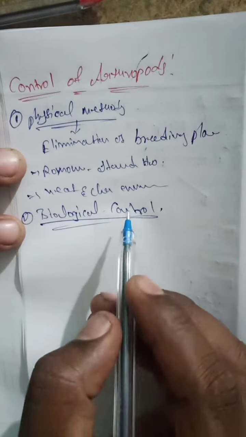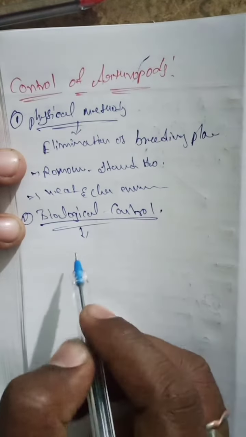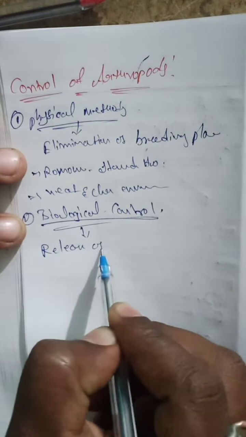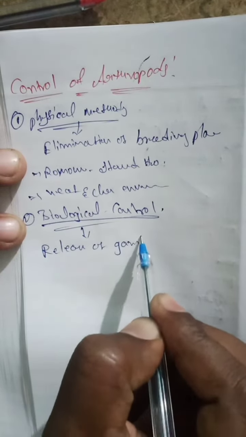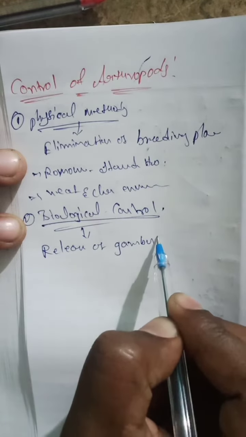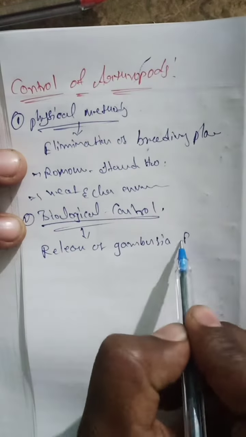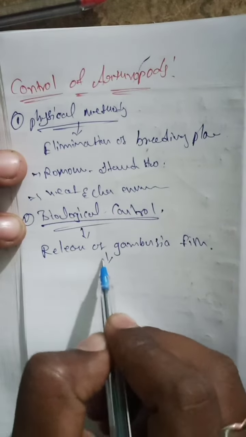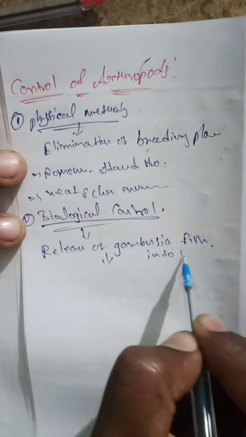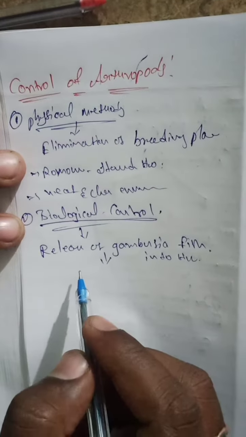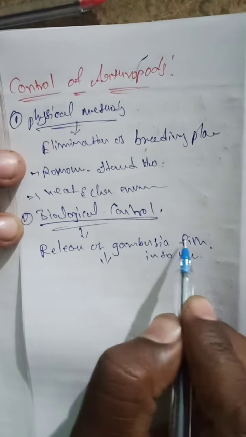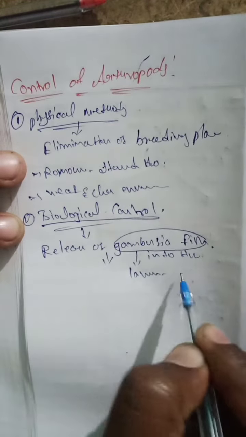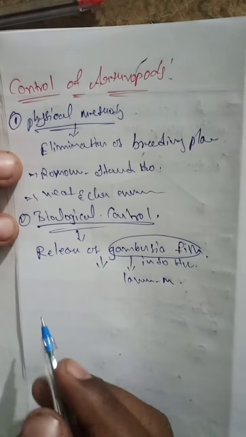It means the release of Gambusia fish into water. This Gambusia fish destroys the larvae of the mosquitoes.